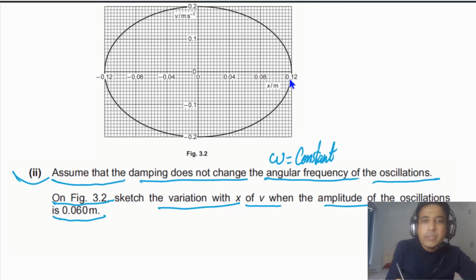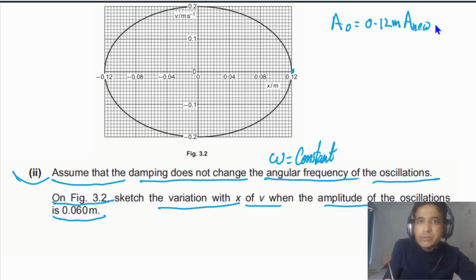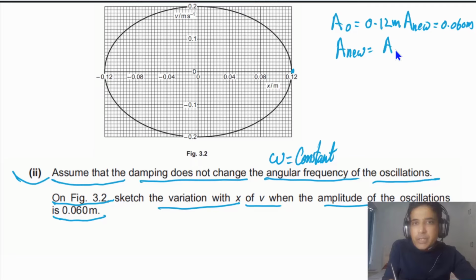The initial amplitude is 0.12 meters and the new amplitude is 0.060 meters. So simply we can say A new is equal to A naught by 2.